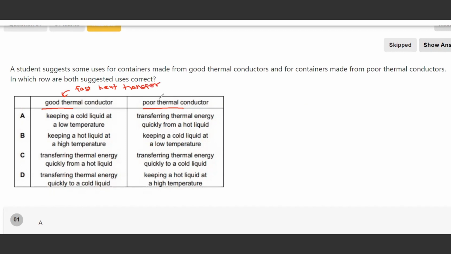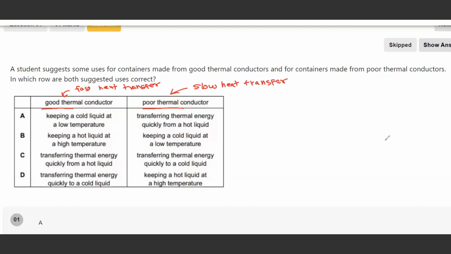So, what about a poor thermoconductor? It's the exact opposite. This would have a slow heat transfer. Okay? Now, let's look at the given answers. Keeping a cold liquid at a low temperature. If there's something cold and it is kept cold, what can you say about the heat transfer?